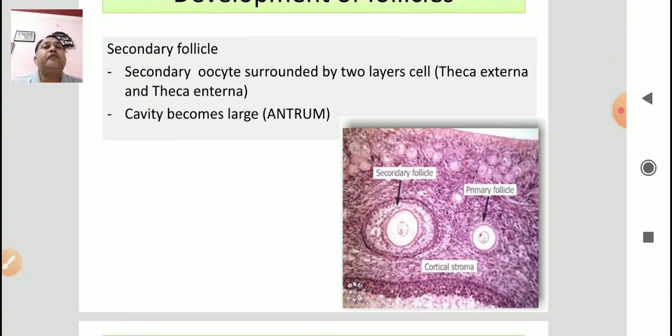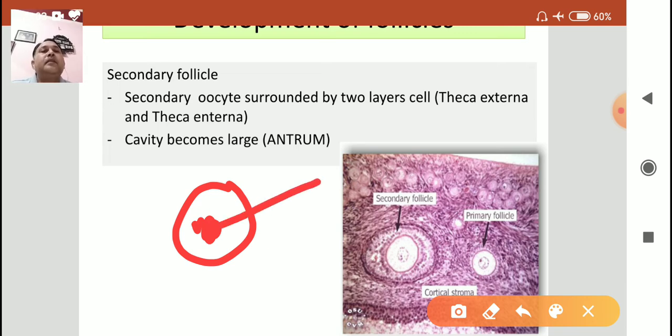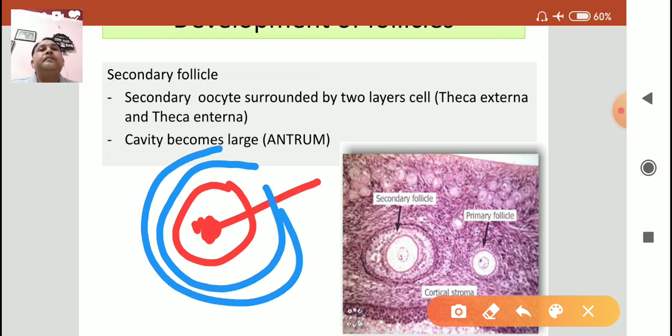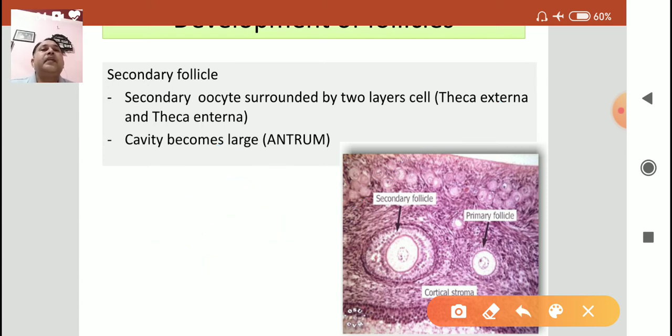Now suppose that this is the primary follicle, which contains the primary oocyte. There is formation of more layers, that is theca externa, theca interna, and antrum. A large cavity is observed in the secondary follicle.